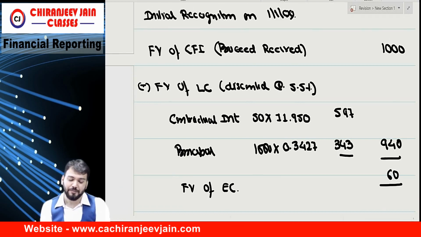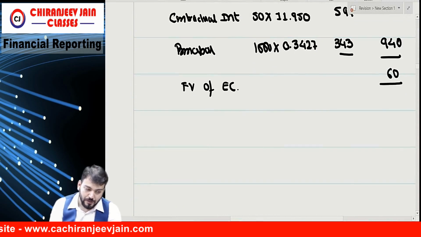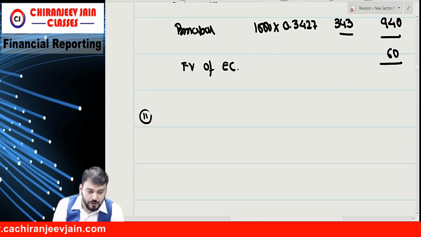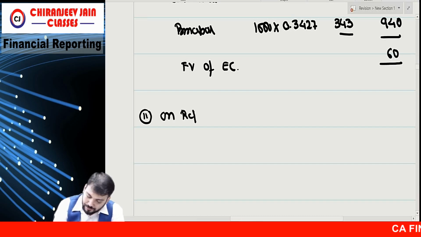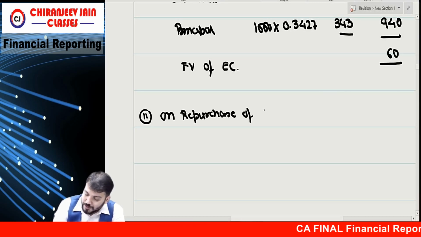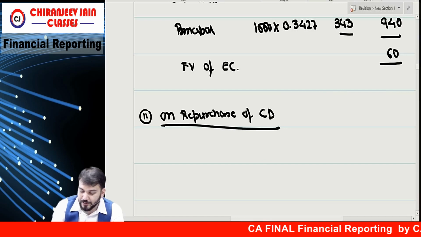Correct. Now the balance part. So now we are doing what? Point number 2. That is what? On repurchase of convertible debenture. Okay?